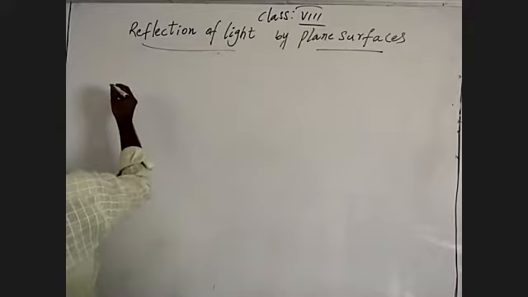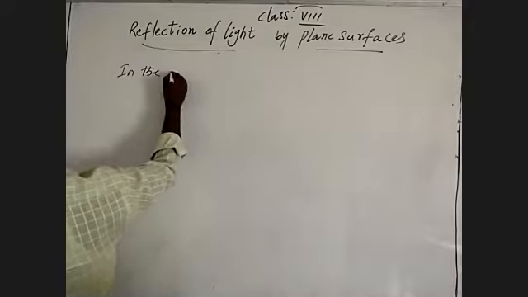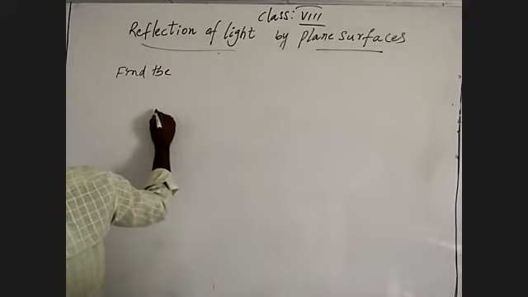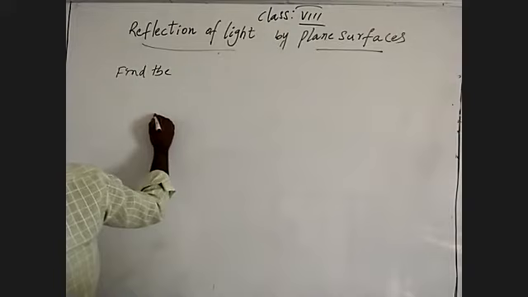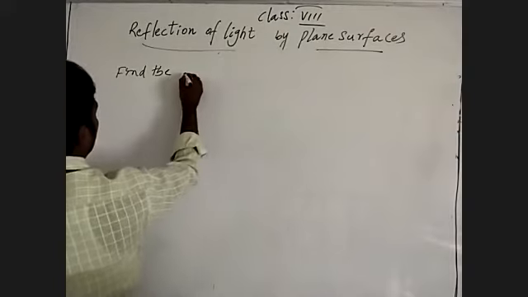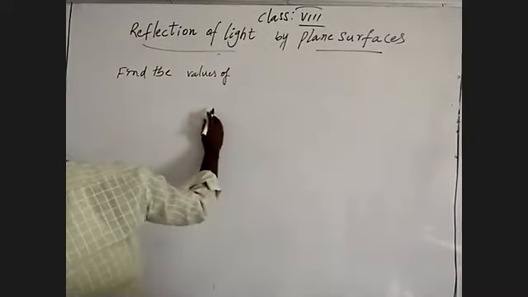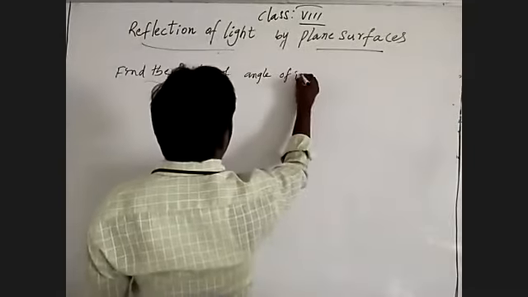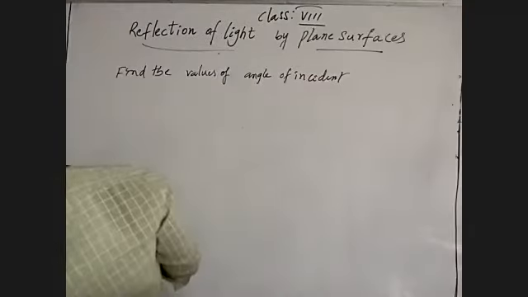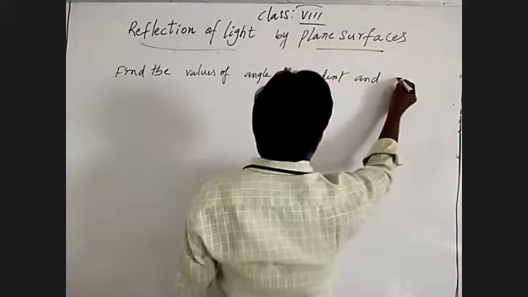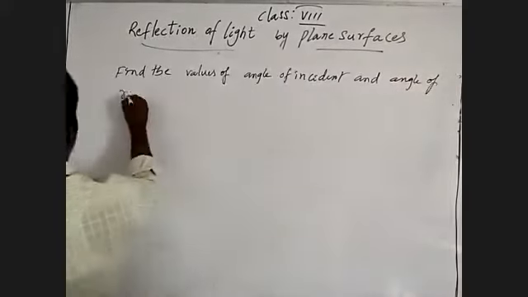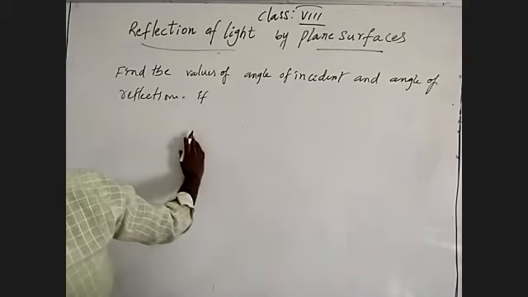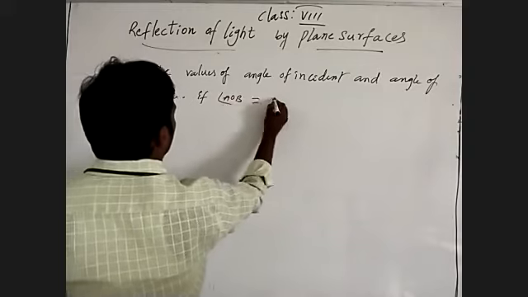In the given figure, find the values of angle of incidence and angle of reflection, if angle AOB is equal to 90 degrees.